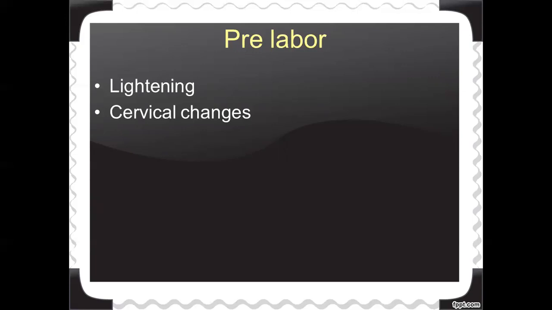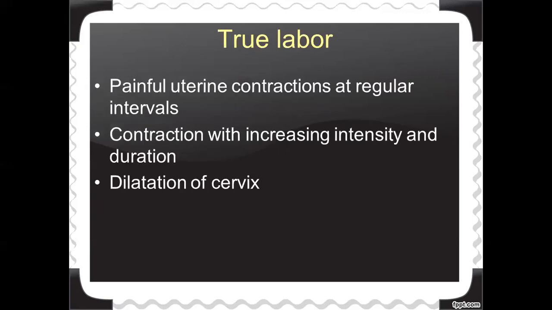What are the physiological changes happening in the first stage of labor? In that, the cervical changes. What are the cervical changes happening? All those things are in our next slides. Okay, so let us move on with true labor. So here comes our true labor. What is true labor? Powerful, painful uterine contractions at regular intervals.